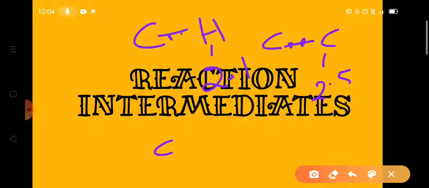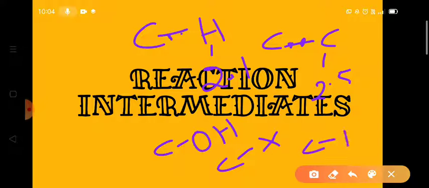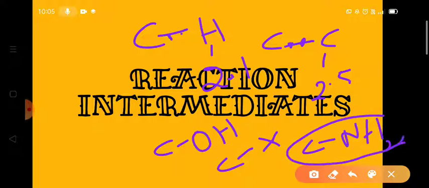Look here, for example, the carbon of an organic compound may attach to more electronegative atoms like oxygen, halogens, and nitrogen also. In amines, carbon is attached to the more electronegative nitrogen, whereas in alcohols, the carbon is attached to the more electronegative oxygen.